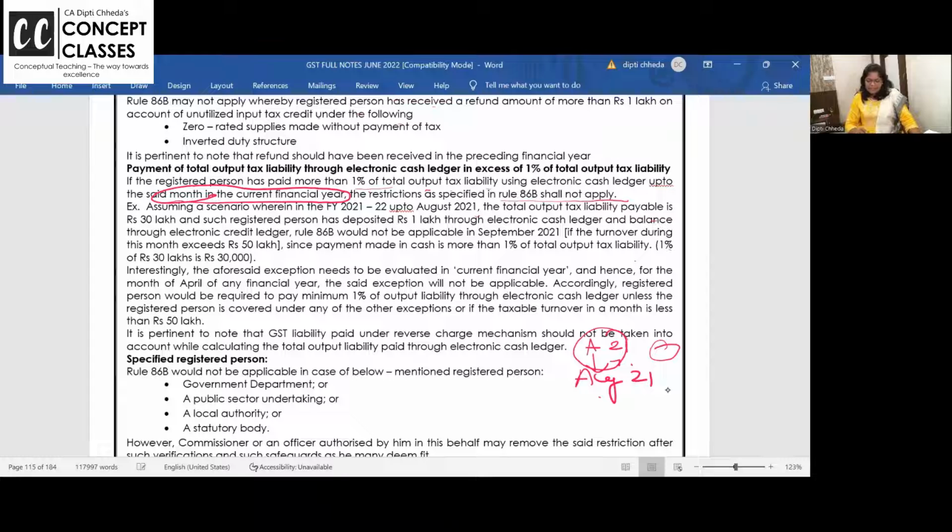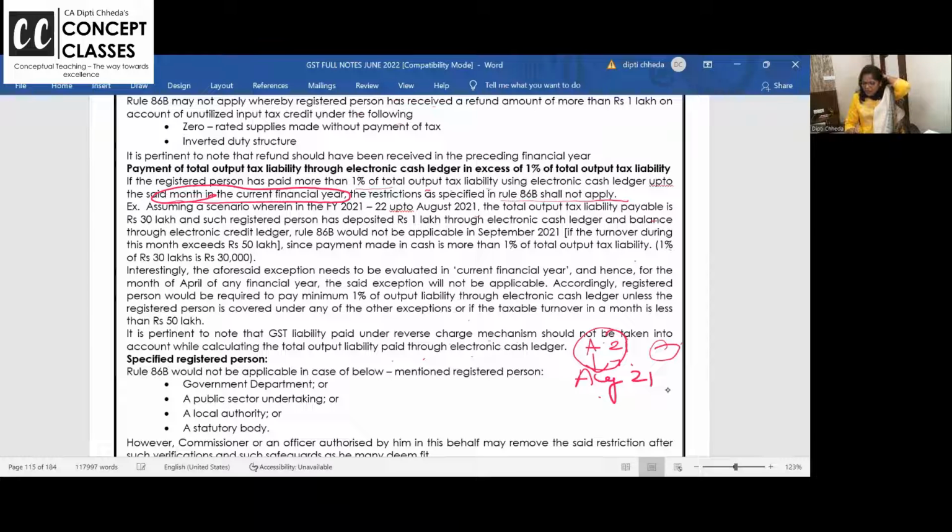Accordingly, registered person will be required to pay minimum 1% to cash ledger unless registered person is covered under any of the other exception. Yes, it is pertinent to note that GST liability paid under reverse charge should not be taken into account while calculating. See, when I am a buyer, I am paying GST under RCM. I am a recipient. You are a supplier.